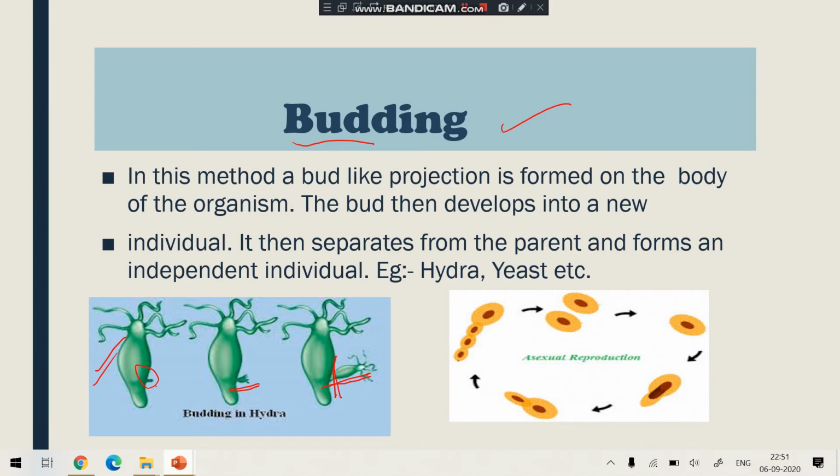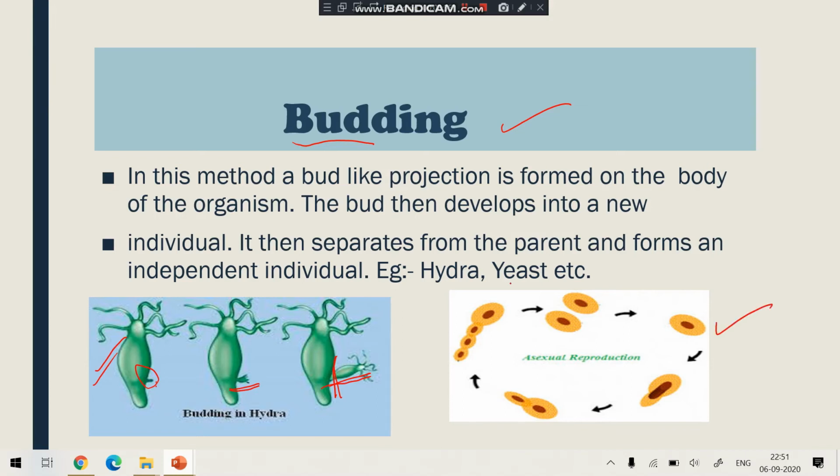Understood? So what is budding? Budding means a bud will come out of the parent body, and then it develops on the parent body, and after a certain growth it detaches or separates itself from the parent body and grows into a new individual. Another example of budding is yeast.